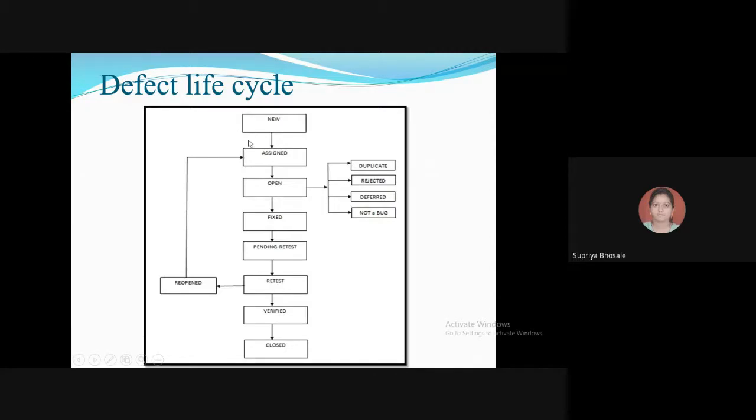Okay, so the bug or defect life cycle includes the steps or statuses that we are going to discuss now. In that, the first is new. Whenever a defect is logged and posted for the first time, it is given the state as new. You have found one new bug or defect, then you are filing it through a bug tracking tool. So at that time it will have the state as new.